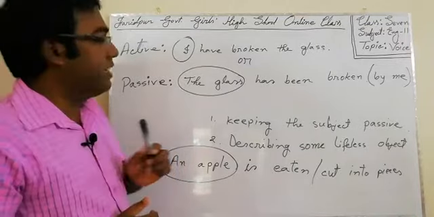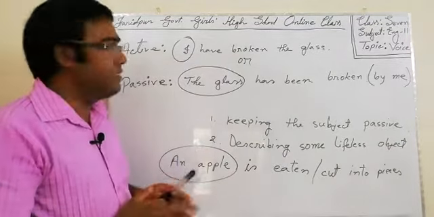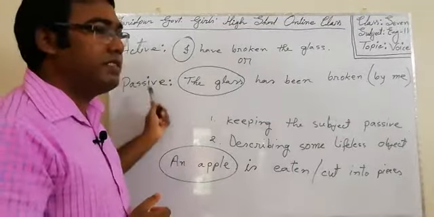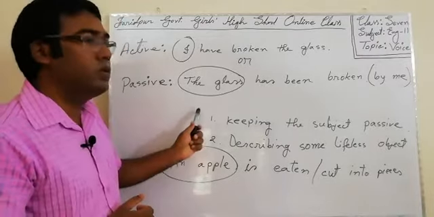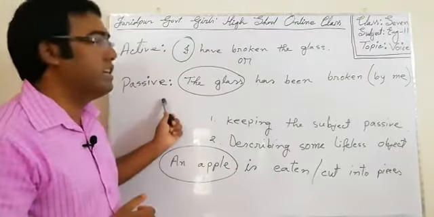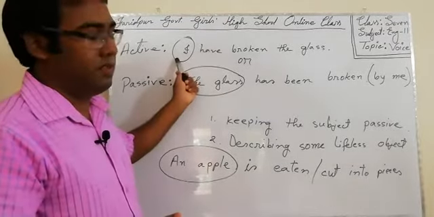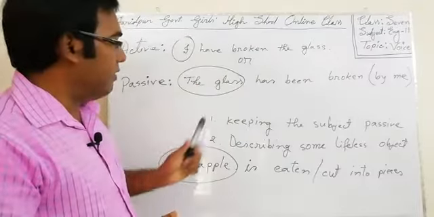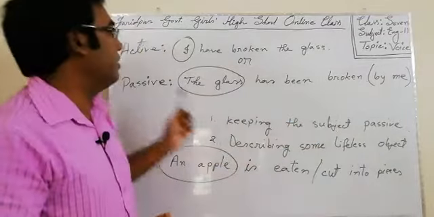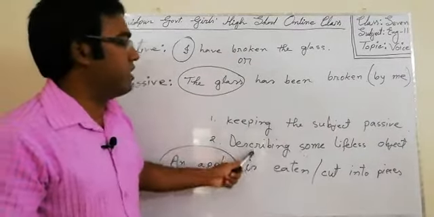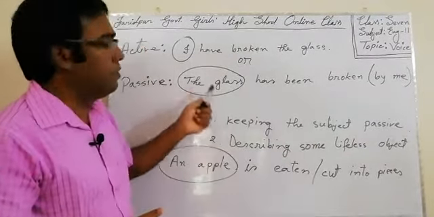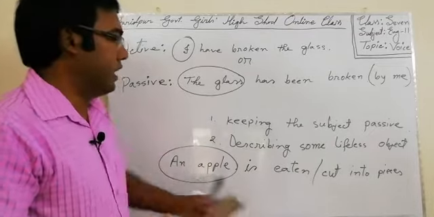Okay, now I think you have understood what voice is, what the types of voice are, and why we use the passive voice and why we use the active voice. I am repeating, for keeping the subject passive, we make passive voice, and for describing some lifeless object, we make passive voice.